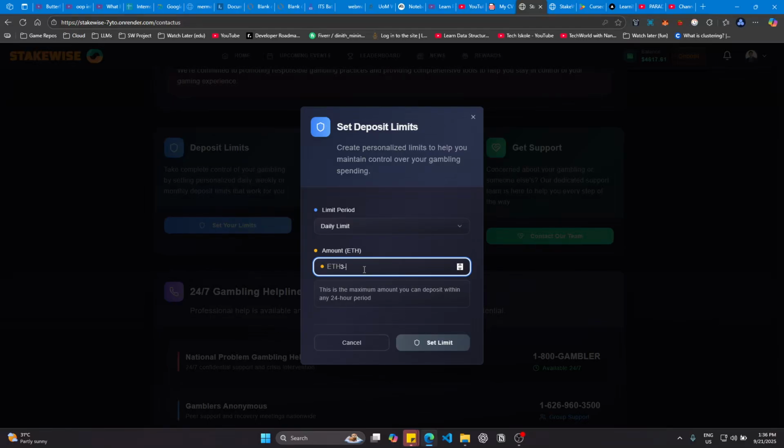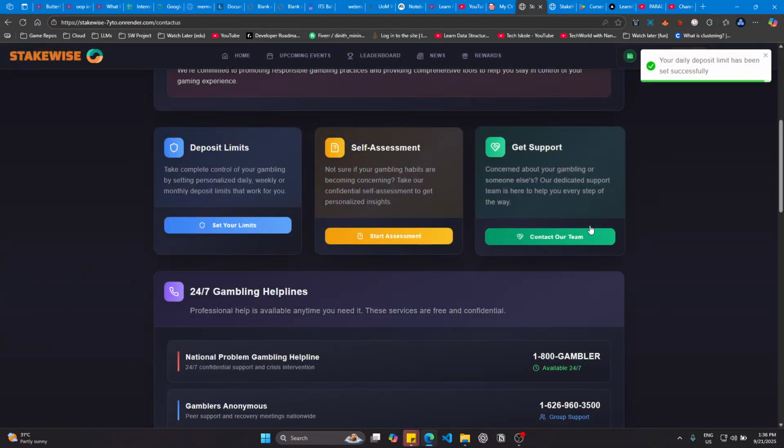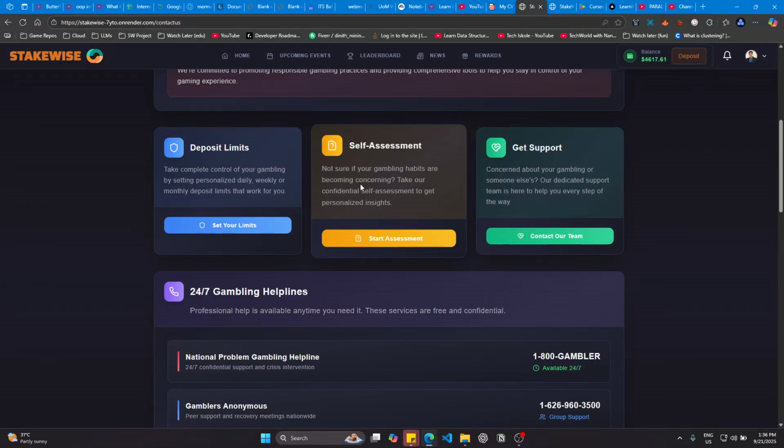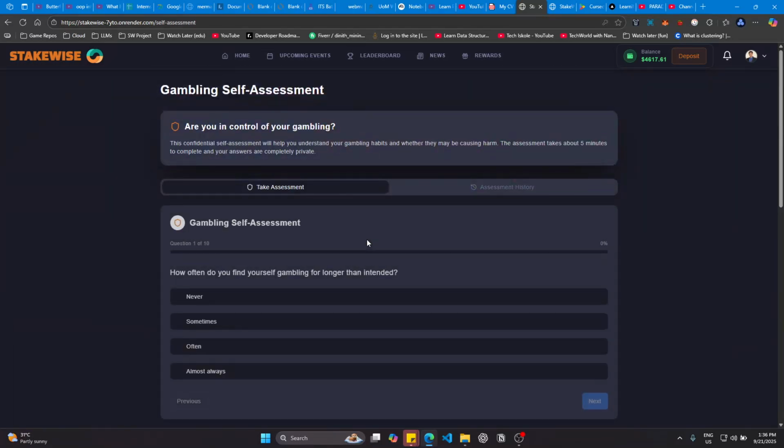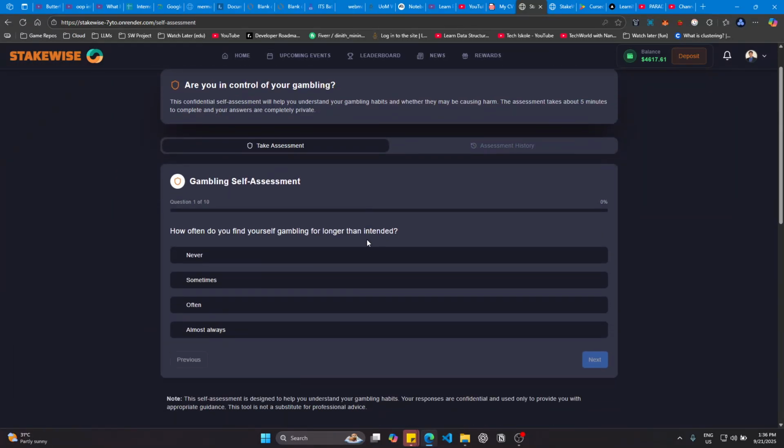For example, as a daily limit, I'll set up 30 Ethereum, like that. Then we can set the limit, and after that we cannot exceed the limit of 30 Ethereum per day. And also we can take a self-assessment. Using this assessment, we can get an idea about how addictive we are in the gambling process.